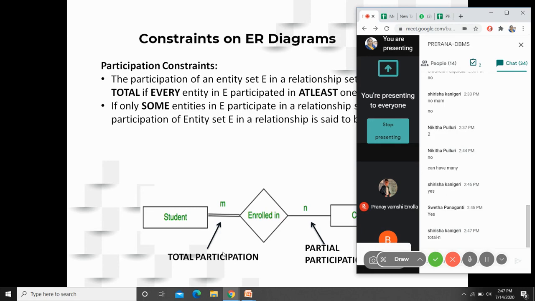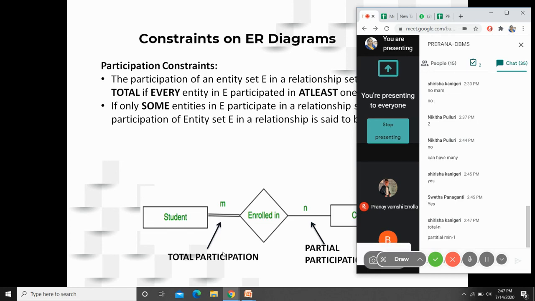I am asking about minimum cardinality. What will be the minimum cardinality for total participation? What is the minimum cardinality for partial participation? Sirisha, you are wrong.